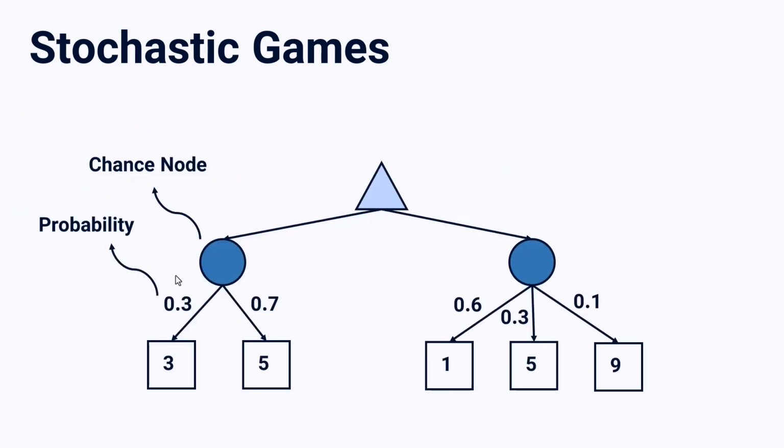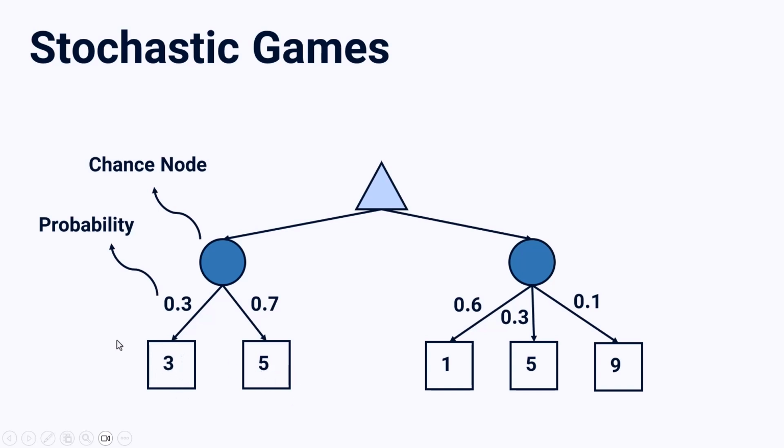Let's see examples that would help you better understand. First of all, we have these symbols that you have to be familiar with. So far, our nodes were triangles. A triangle pointing up was the maximizing player, and a triangle pointing down was the minimizing player. But here we have a new node, the chance node, and we show that with a circle, as you can see here. So these circles are our chance nodes, and we have utilities here.